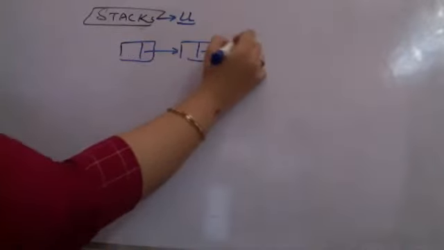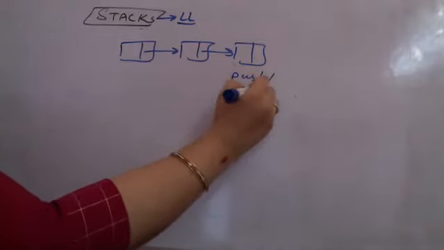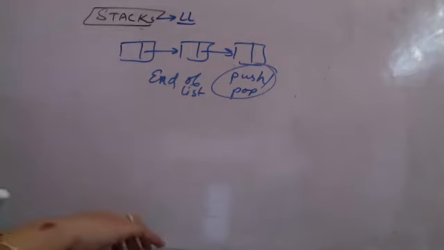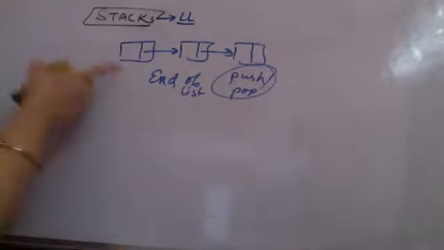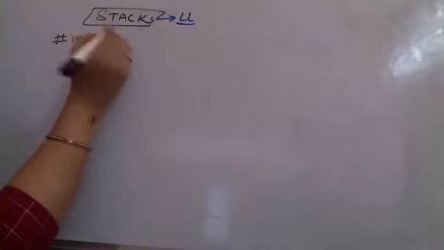I want to implement stacks using linked list. So if I am going to represent a stack, it is connected in the form of a linked list. The only condition in that is push and pop. Both can happen only from the end of the list. So this is the only condition that I have. So if I quickly write down a program for pushing, popping and traversing using stacks using linked list. Again, you might not define the size of the stack in this case since we are using linked list. The only thing that you need to do here is take the top of stack, which is important.